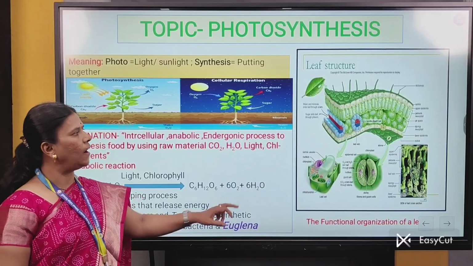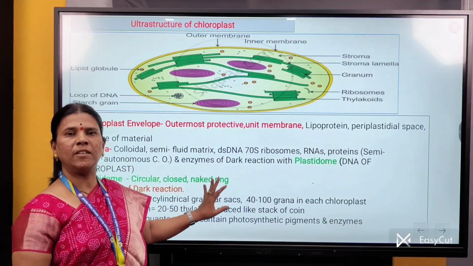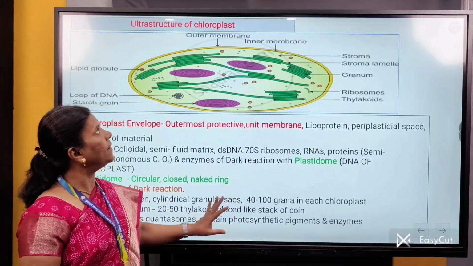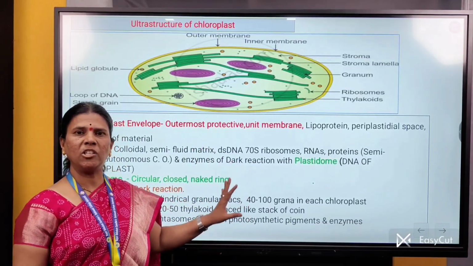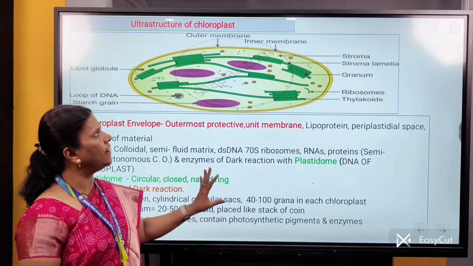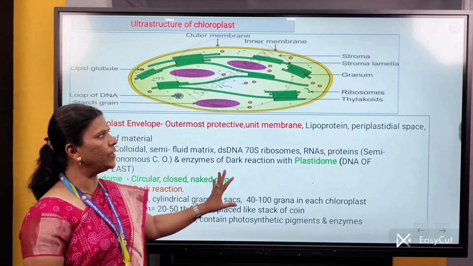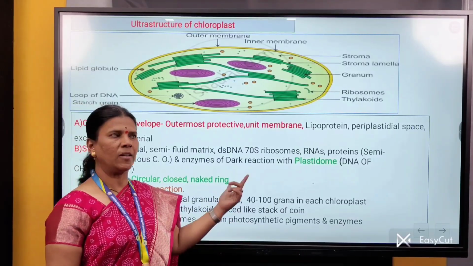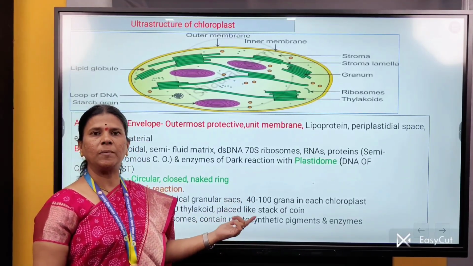Let us study the ultrastructure of chloroplast. Chloroplasts are the green plastids which are present in all green parts of the plant. Chloroplast is the site where the mechanism of photosynthesis is carried out. So chloroplast is called the structural and functional unit of photosynthesis. Chloroplasts are absent in prokaryotes. They are present in all green parts of the plant.